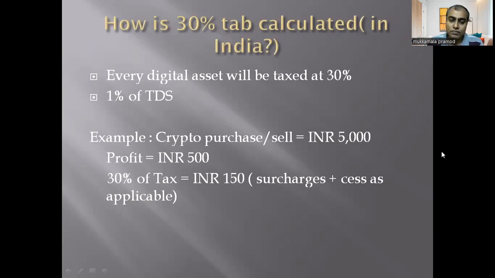So how is that 30% tax calculated in India? Here, every digital asset, whether it is a number, a token, or whichever is generated using a cryptographic mechanism, is taxed at 30%, and it has 1% TDS. So let's take an example. Let's say that you have purchased a cryptocurrency and sold it for INR 5,000, and you have got a profit of 500 rupees on that. Then it is a 30% flat tax on that, which is 30% of 500 rupees, which is INR 150.